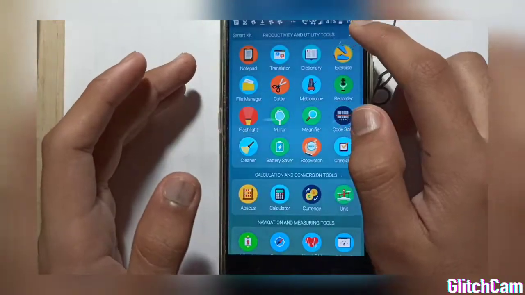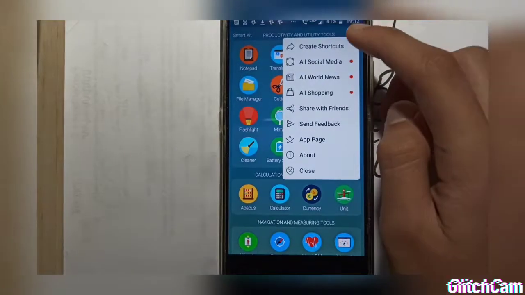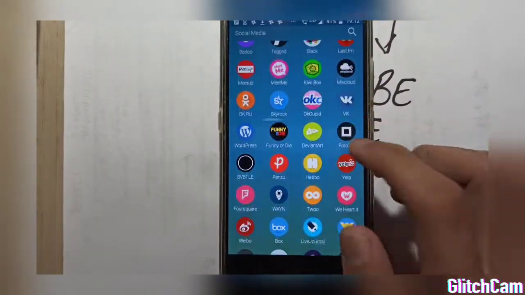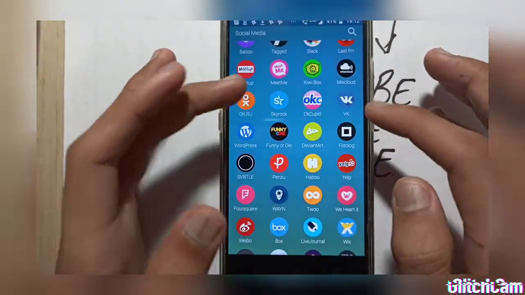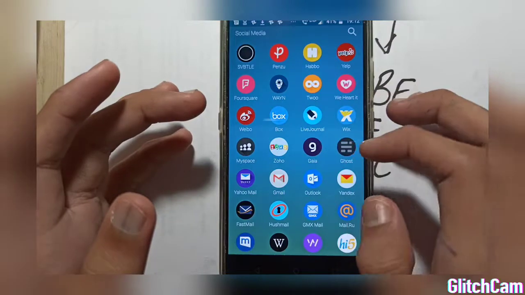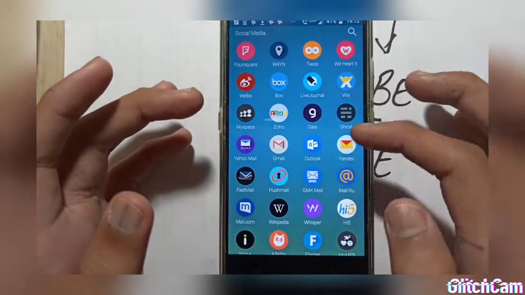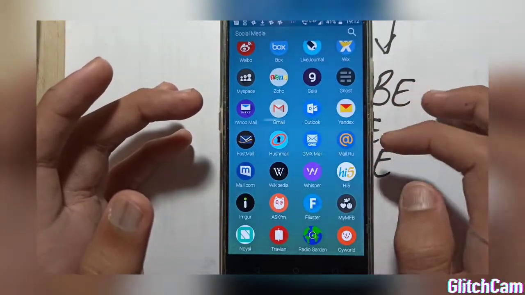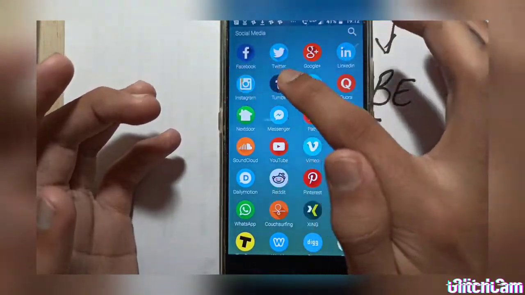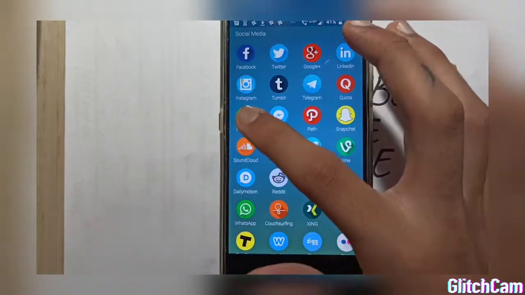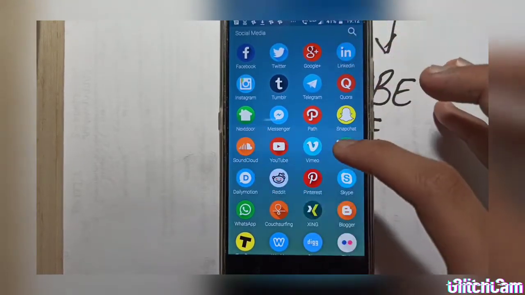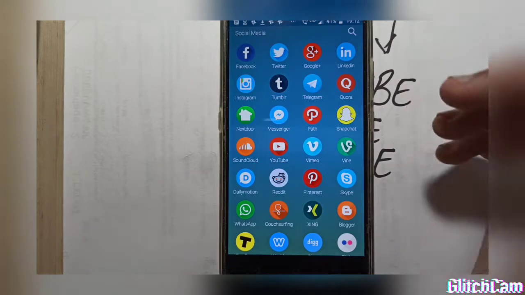And it does not end here. We have also got all social media platforms. The ones you have never heard of, like OkCupid, WordPress, Box, Zoho, Gaia, Wikipedia, MailRU. But you have got the popular ones as well: Facebook, Twitter, Google Plus, LinkedIn, Instagram, Tumblr, Telegram, Quora, and we have also got Snapchat. And we have got everything that we want.